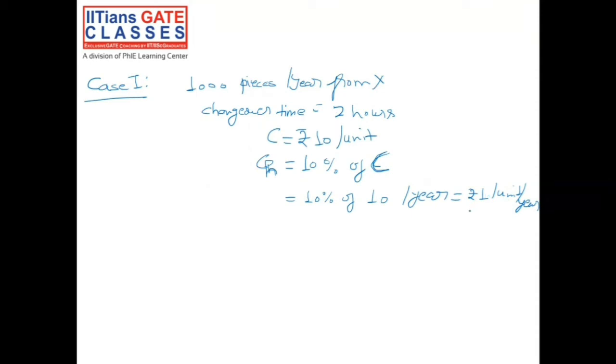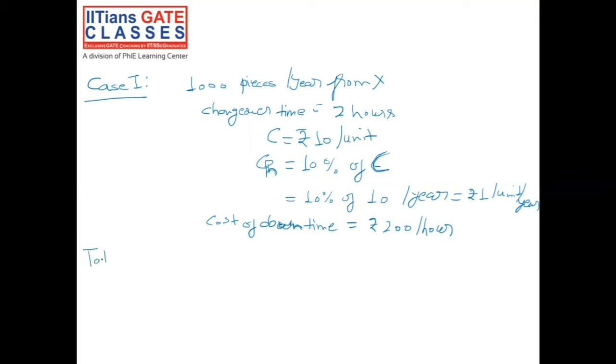Now what else is given? We know that cost of downtime is rupees 200 per hour. Now in case 1, we are ordering 1000 pieces per year from X. Now let's calculate the total annual cost for case 1.